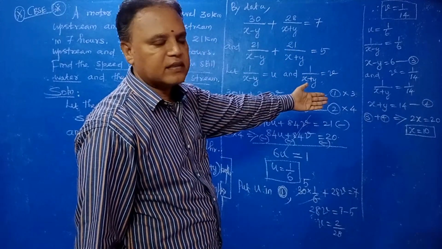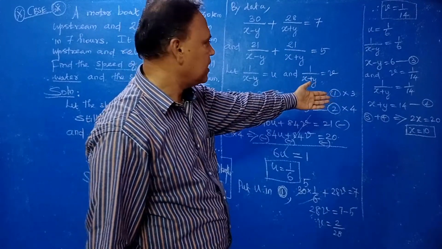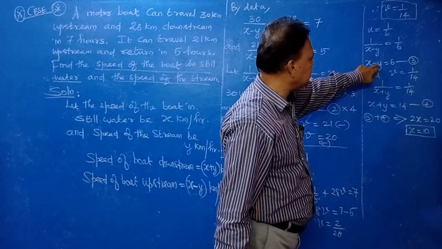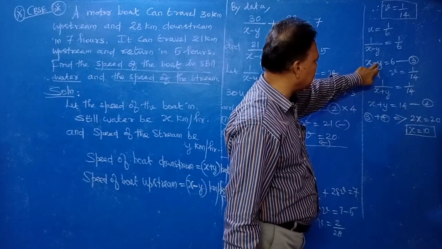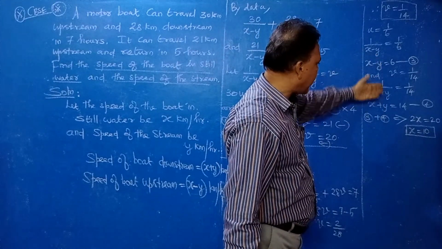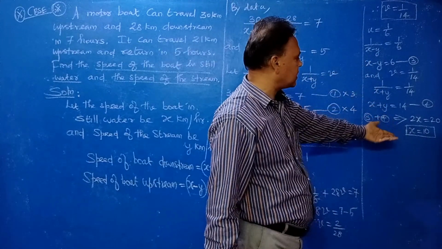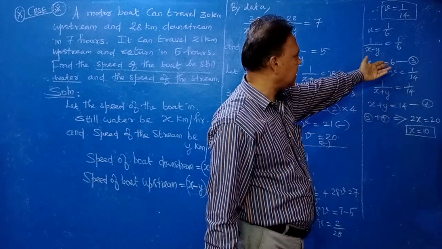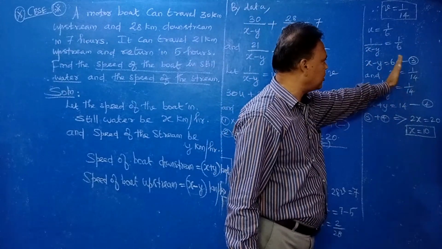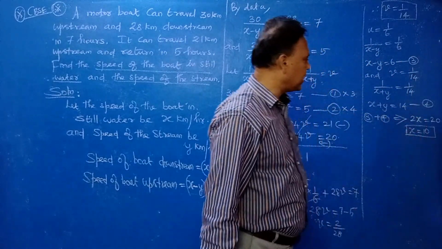Just adding. Elimination method only we are doing. Okay. Here you see coefficients are 1. Here y coefficient, here minus 1, here plus 1. So add means it will cancel. Okay. Now x plus x 2x. Then right hand side you add, 6 plus 14 20. So x is equal to 10.